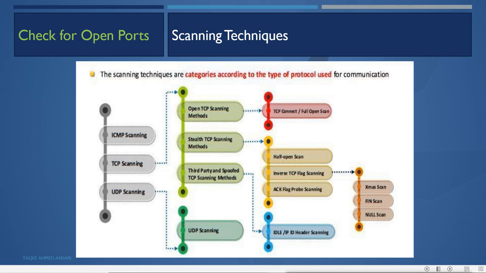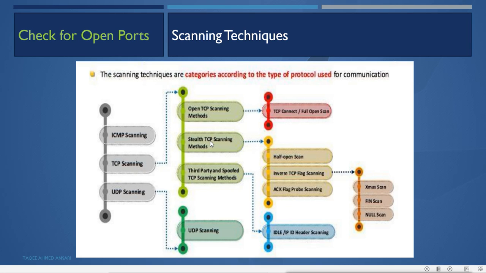Then after finding the live hosts, we can do TCP scanning, to find out all the available open ports of TCP. Now for doing the TCP scan, we can use these techniques. First is the open TCP scanning method. Open TCP scanning means a TCP connection full open scan. Then we have the stealth version. Now this open scan can be detected, so we can go to stealth TCP scanning methods.